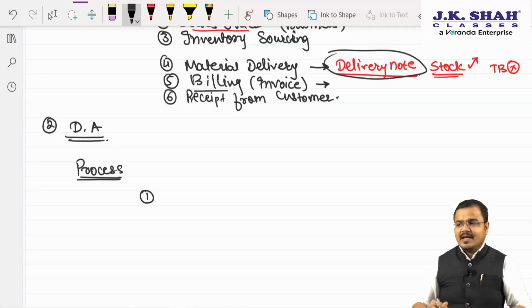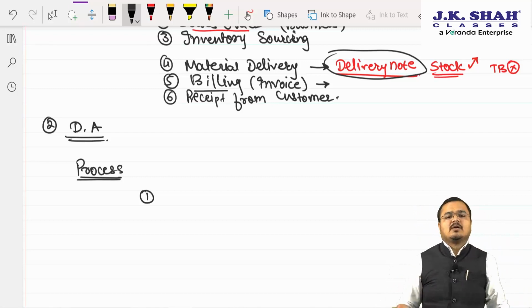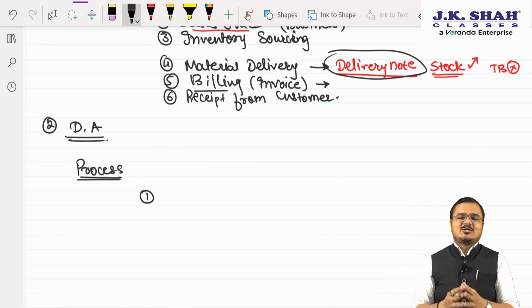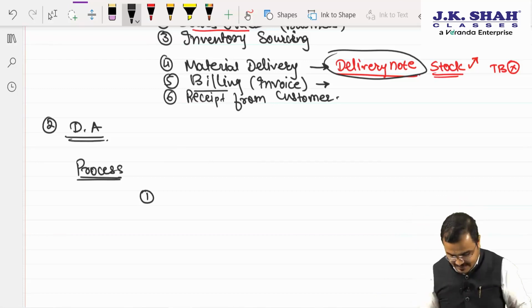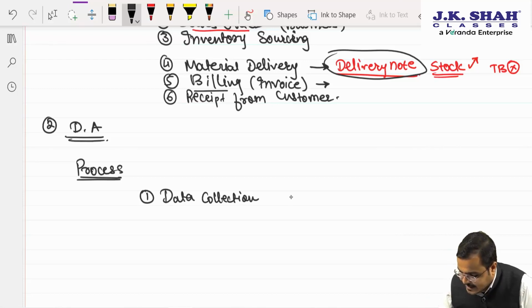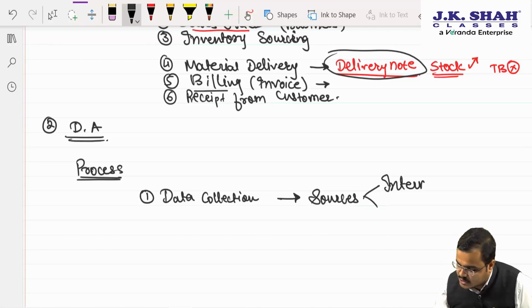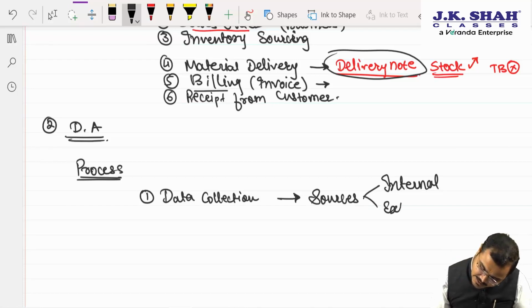See this, chartered. If you want to do any data analysis now, you can't do without what? Sir, without data only. Correct. So first and foremost is what? Sir, it's all about data collection. Correct. The first step we are going to write down as what, chartered? Sir, data collection. Now data can be collected from various sources, yes or no? Yes, sir. Sources include internal sources as well as, chartered, external sources also. Do you agree with me, yes or no?